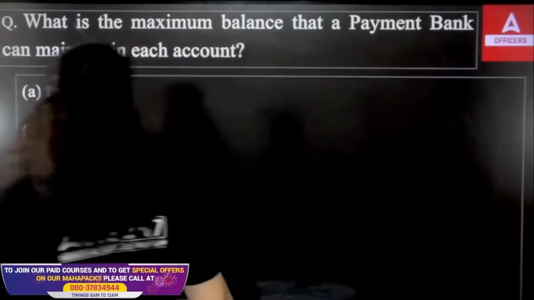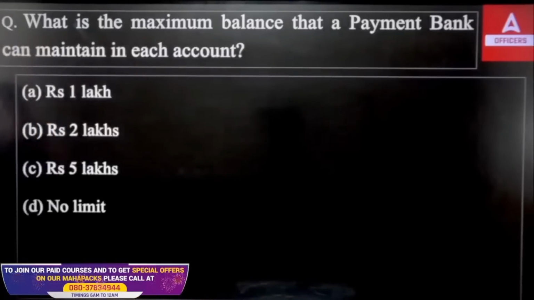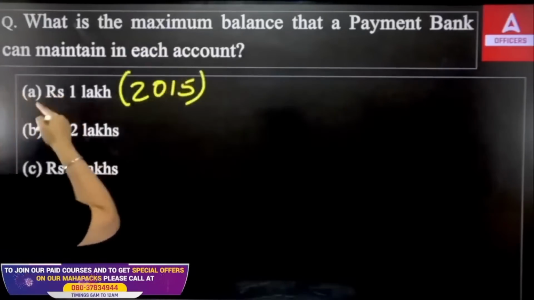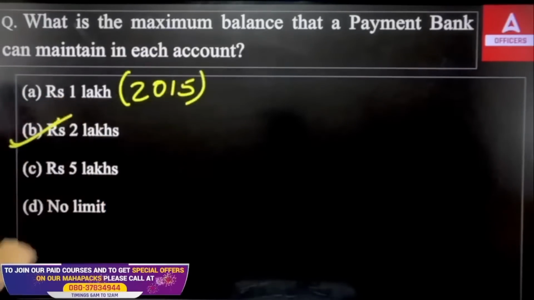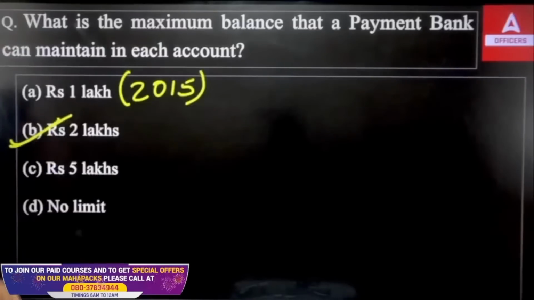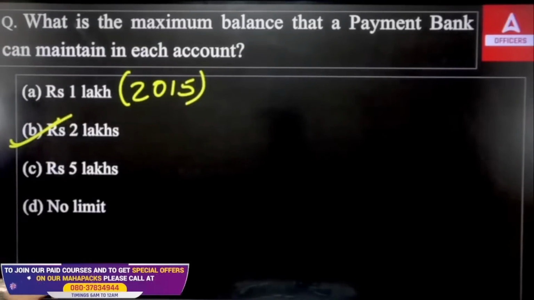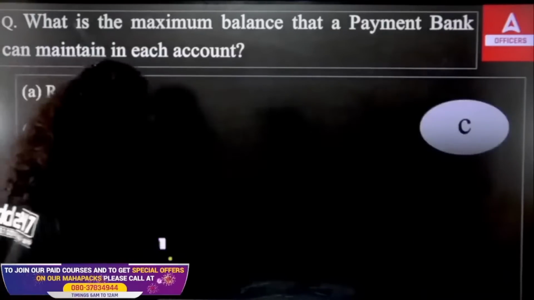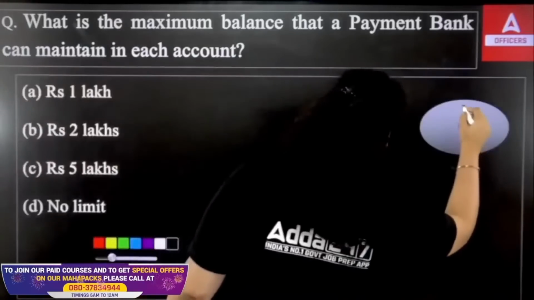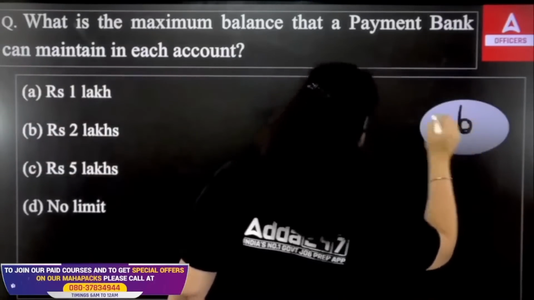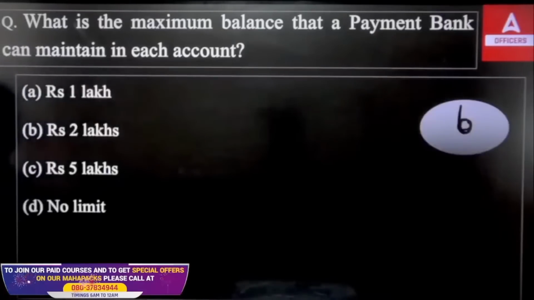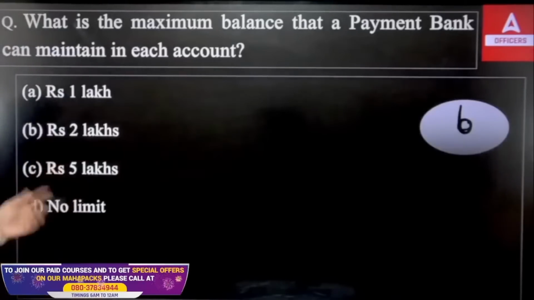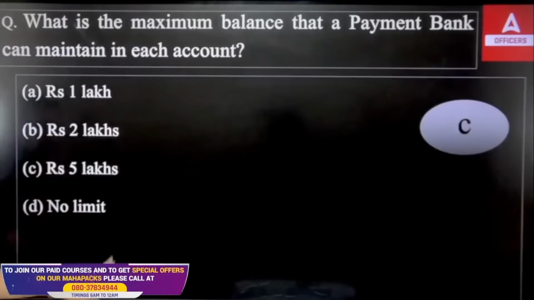So the maximum balance that a payment bank can maintain in each account: when the bank was introduced in 2015, it was rupees 1 lakh, but now it is rupees 2 lakhs. This is B. Rupees 2 lakh per customer can now be accepted by a payment bank. Earlier it used to be 1 lakh, but now it is 2 lakhs. The right answer will be option B.